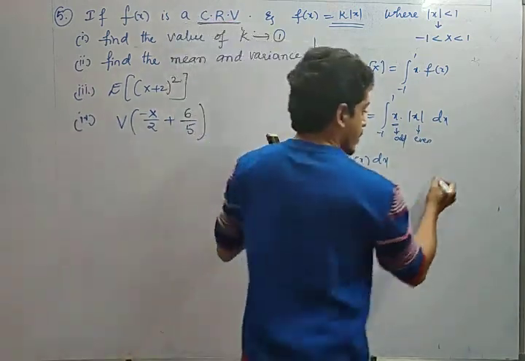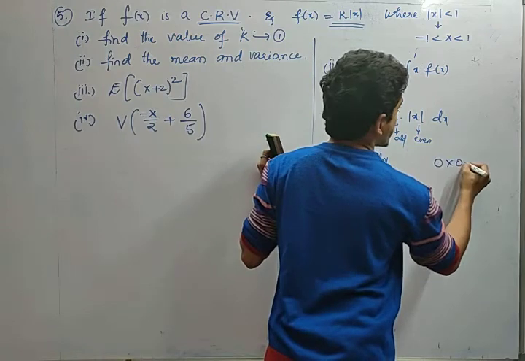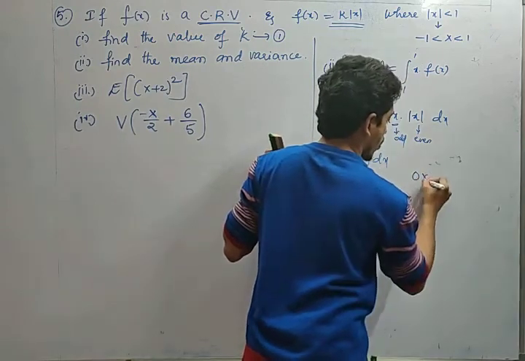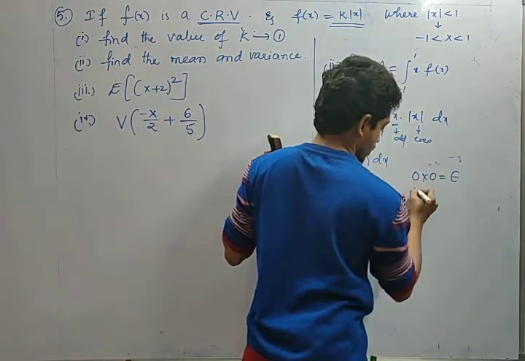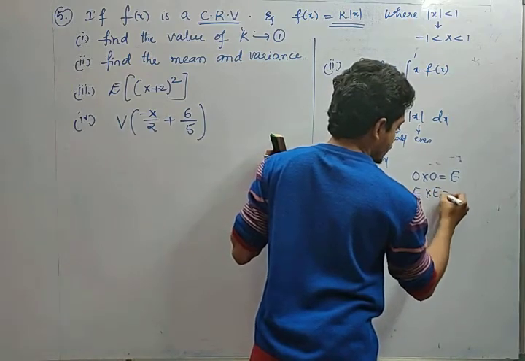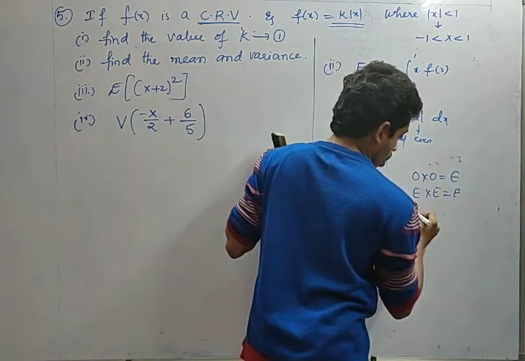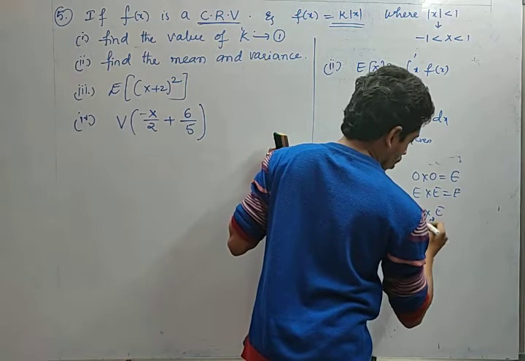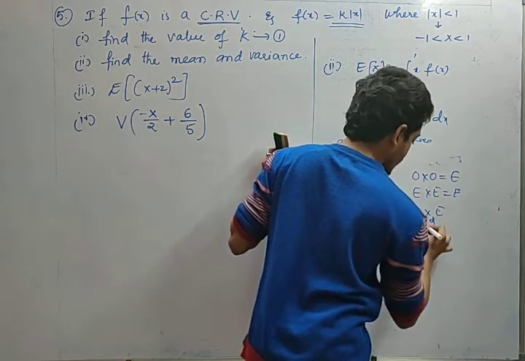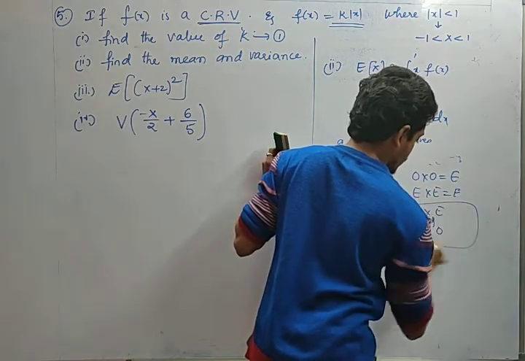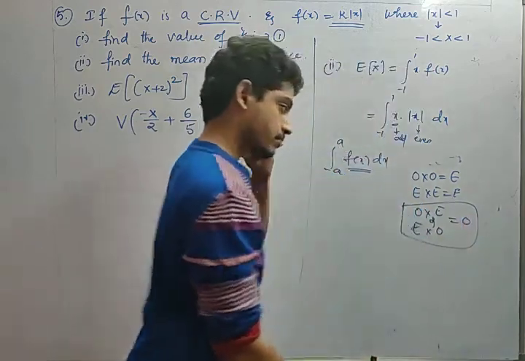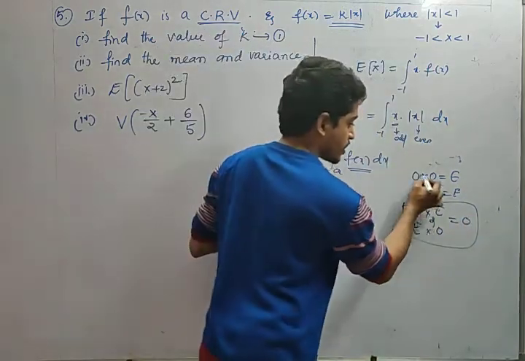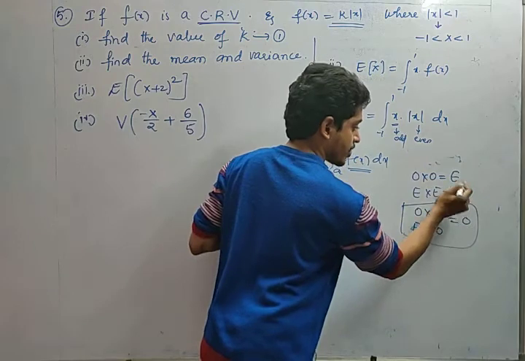See, odd into odd always gives us even function. Even into even always gives us even function, right? Odd into even or even into odd, anything is the same. These two will give an odd function only. If both are the same type of functions, the product will be even.